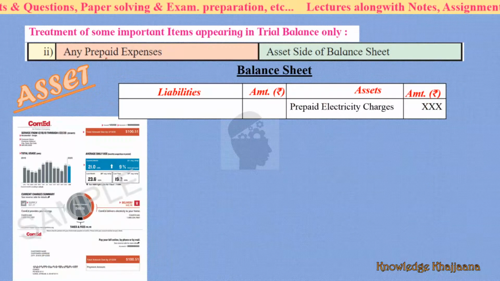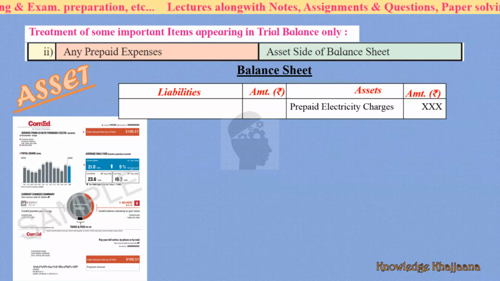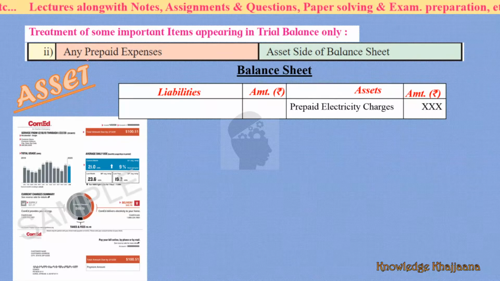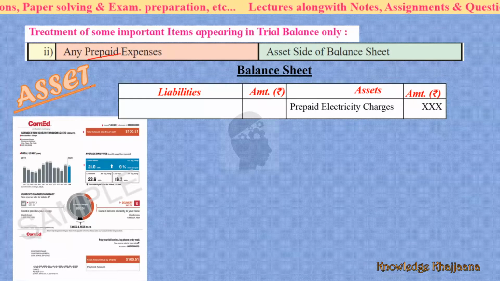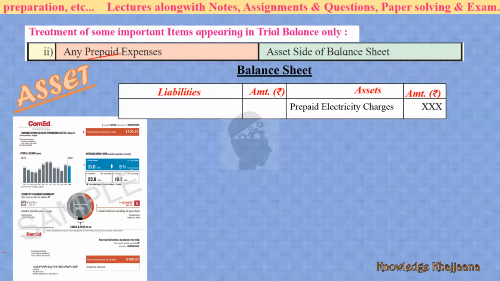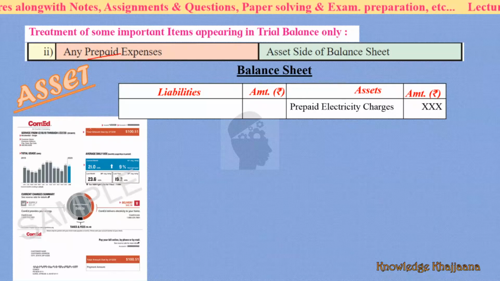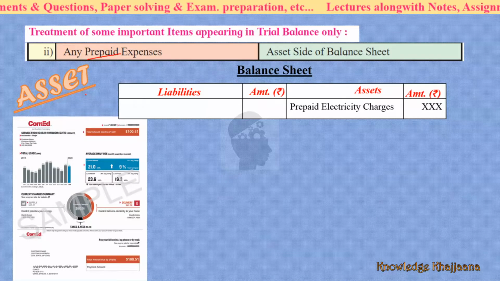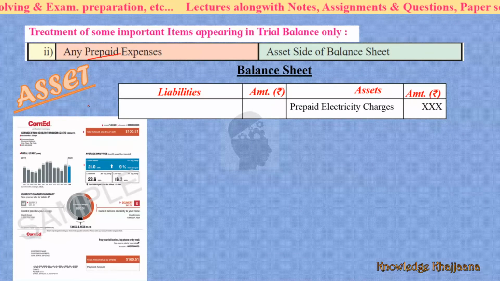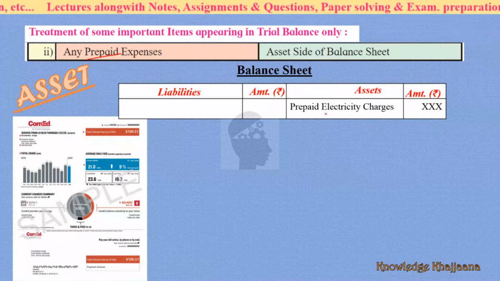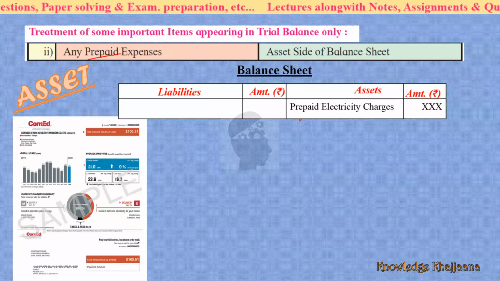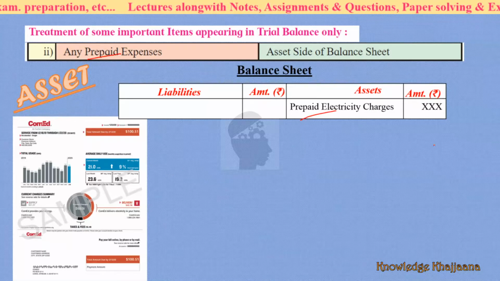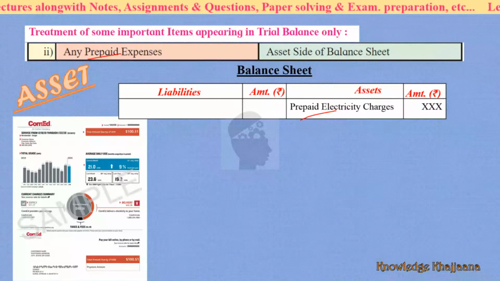Next, any prepaid expenses. Prepaid means you have paid in advance, so for the time being it is an asset for you. For example, you have paid an electricity bill in advance, next month's bill amount you have paid, so it is an asset for you. So on the asset side of the balance sheet, for example, the prepaid electricity bill amount, you have to show on the balance sheet asset side.